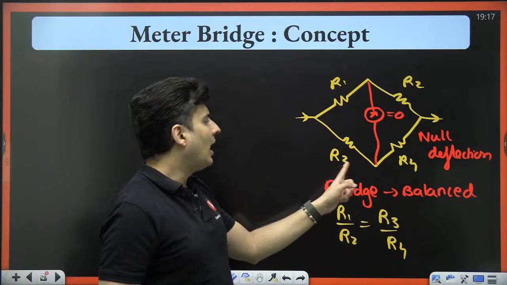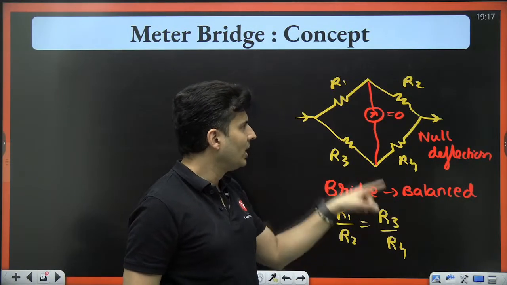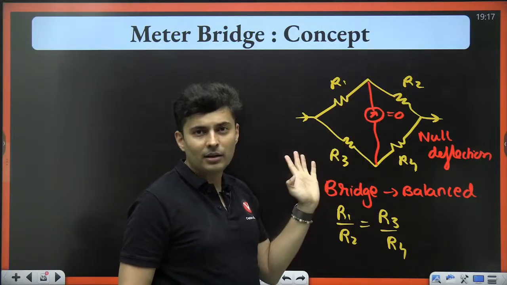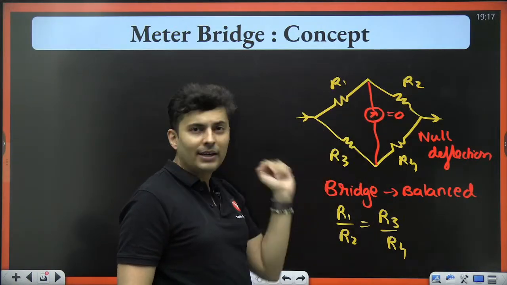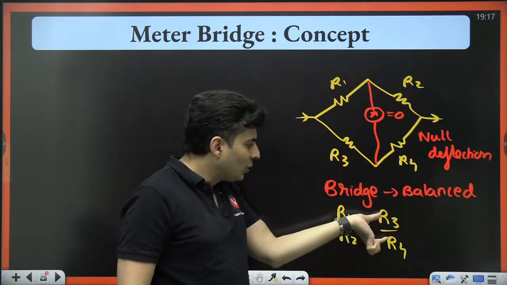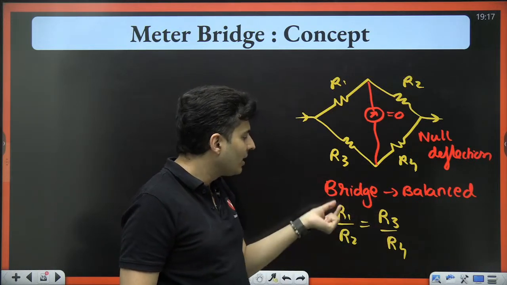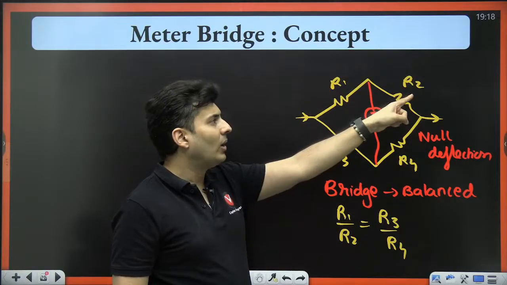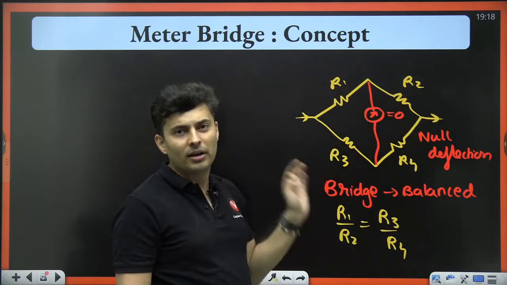If I know R3 by R4, the ratio, then if R1 is known, I can find R2. If R2 is known, I can find R1. So if I know this ratio, R3 by R4, I can find R1 if I know R2. I can find R2 if I know R1.